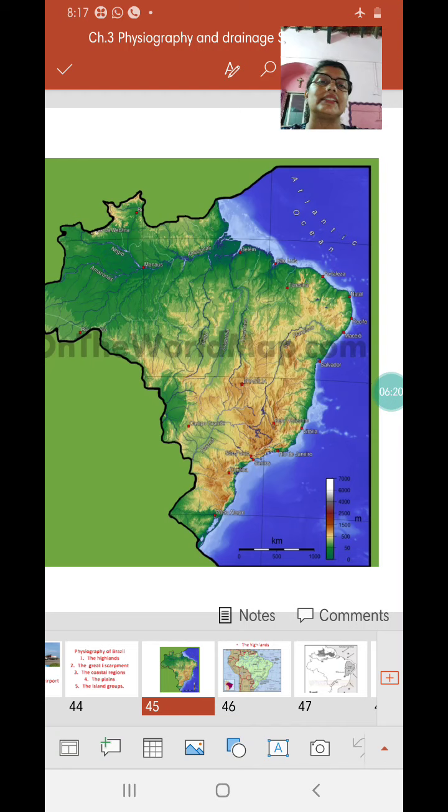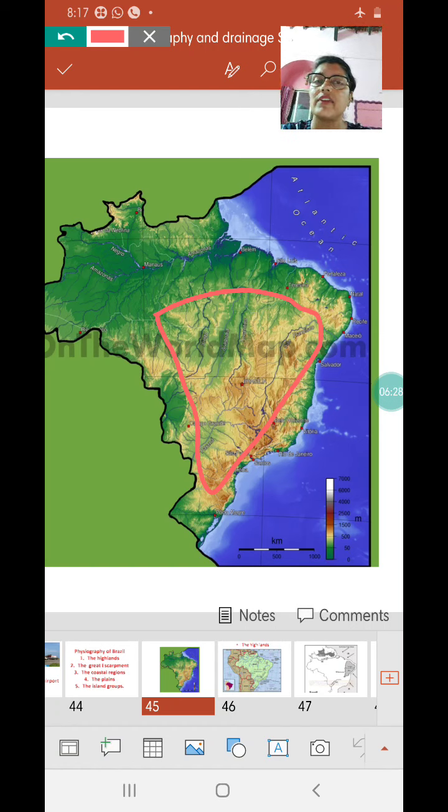Talking about the Brazilian highlands, they stretch in the central, southern and eastern part of Brazil. Their major height is 500 to almost 1000 meters, just 500 to 1000 meters, not more than 1000 meters high. Looking at the slope of these, they're not very steep on the northern side.